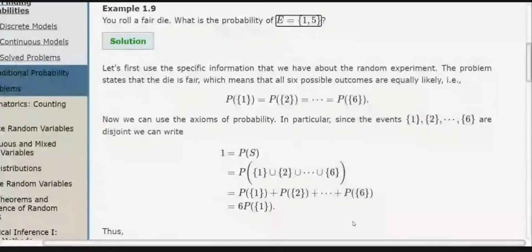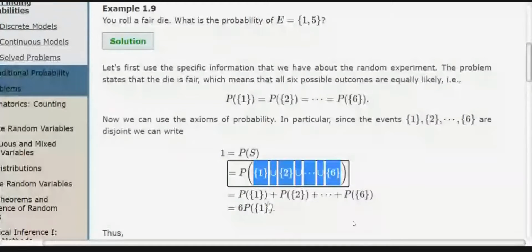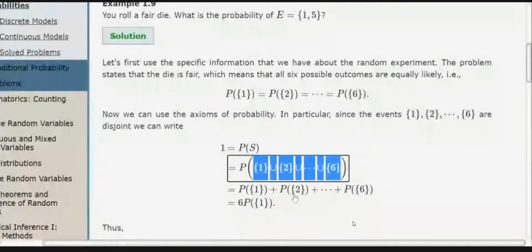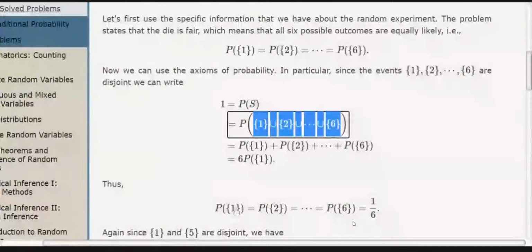It means 1 and 2 cannot occur simultaneously. Either 1 will occur or 2 will occur. So if these assumptions are there, that they are equally likely and mutually exclusive, then because of equally likely, their probabilities are equal, and because 1, 2, 3, 4, 5, 6 are mutually exclusive, the probability of the union of these is equal to the sum of their probabilities. Then we substitute and set it equal to 1, and we will get the individual probability of each event.